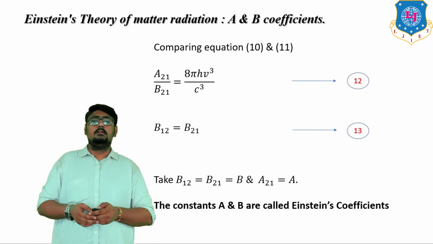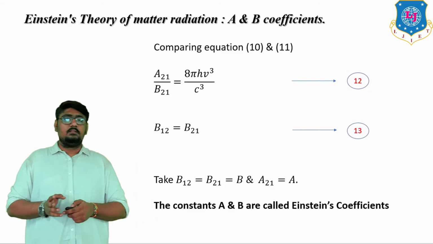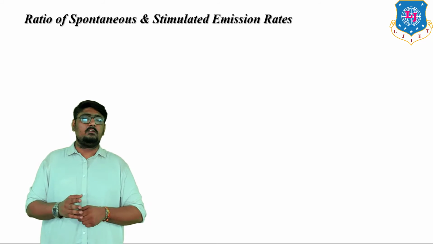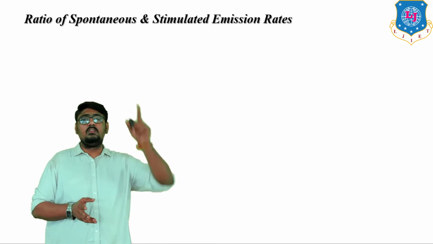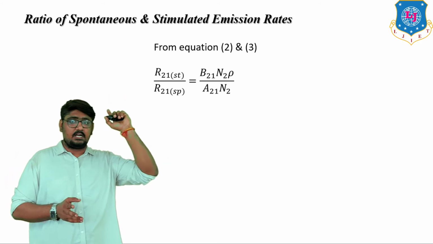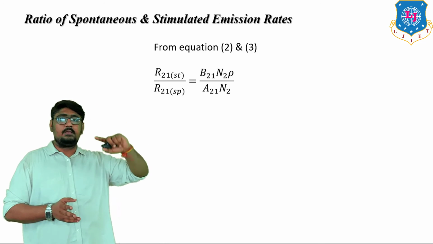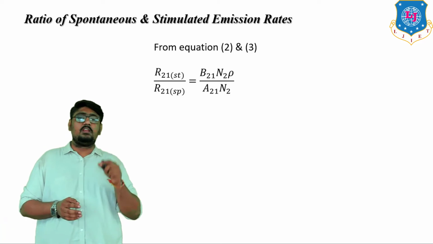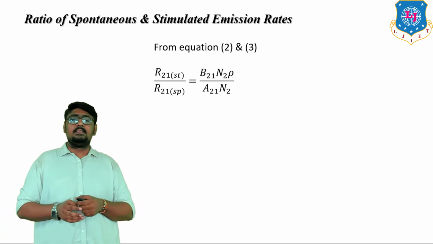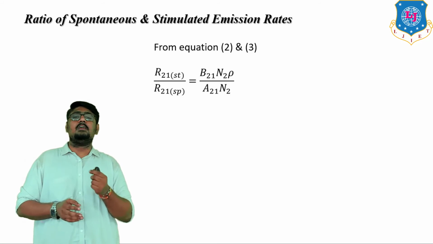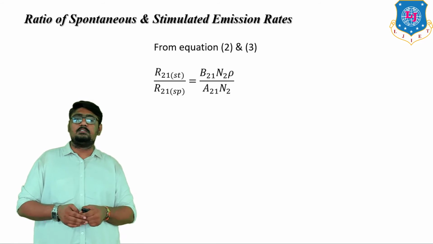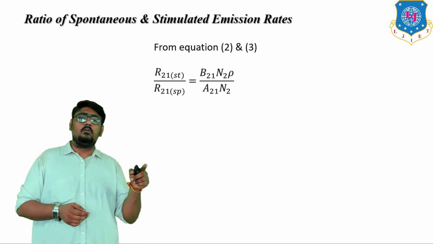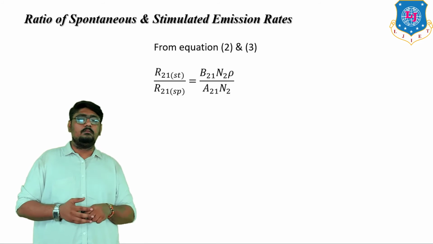Now, next is the ratio of spontaneous and stimulated emission rates. From the initial equations, remember the starting spontaneous emission and stimulated emission, equations 2 and 3, we can say that R21ST upon R21SP is equal to B21 into N2 into rho by A21 into N2.